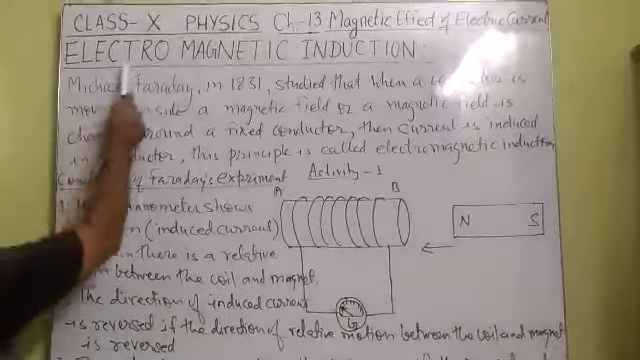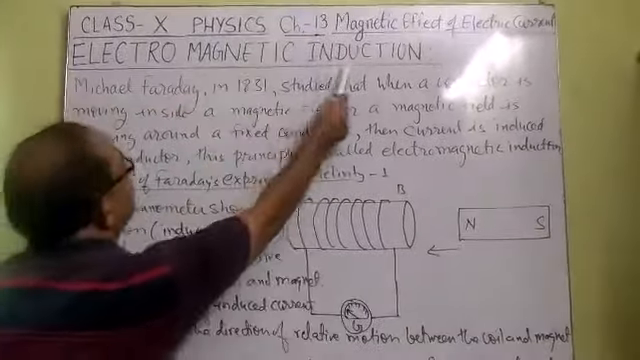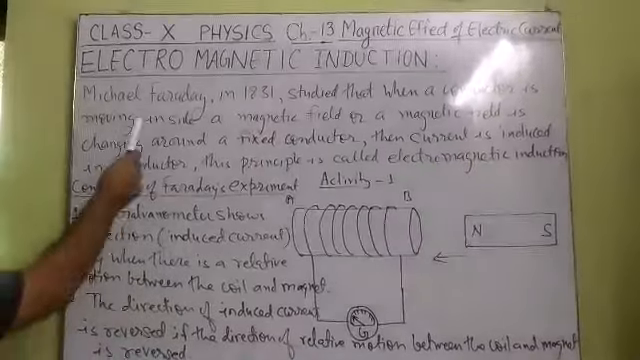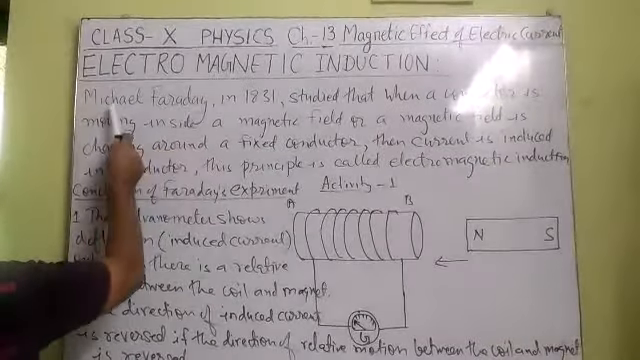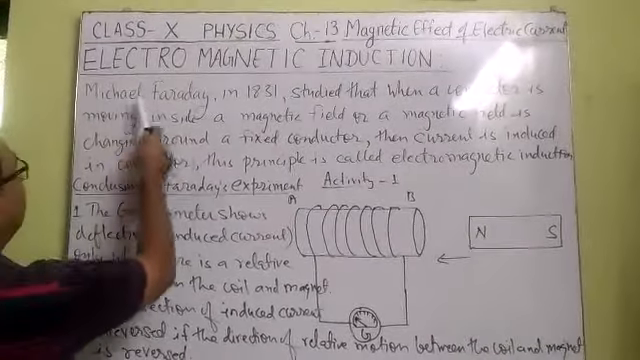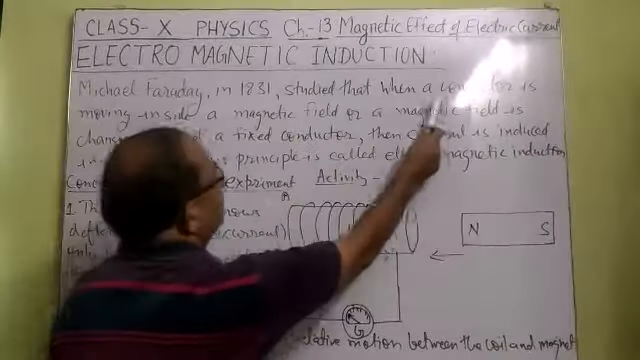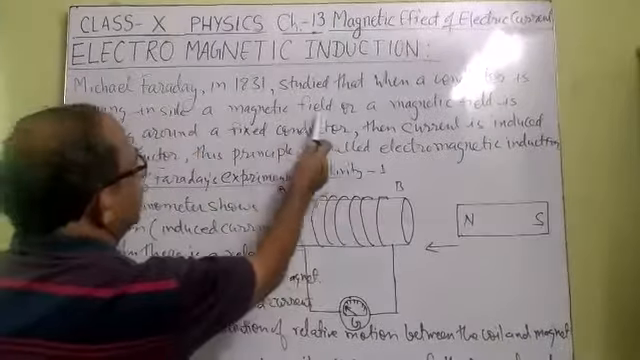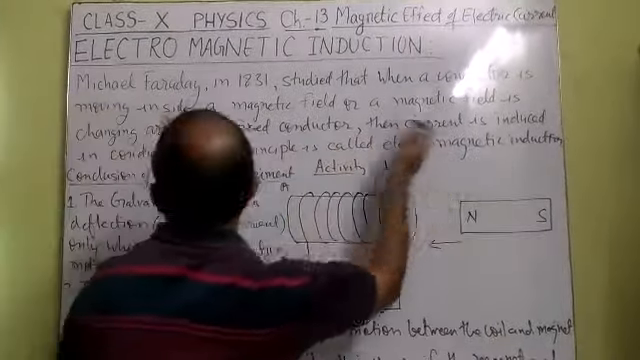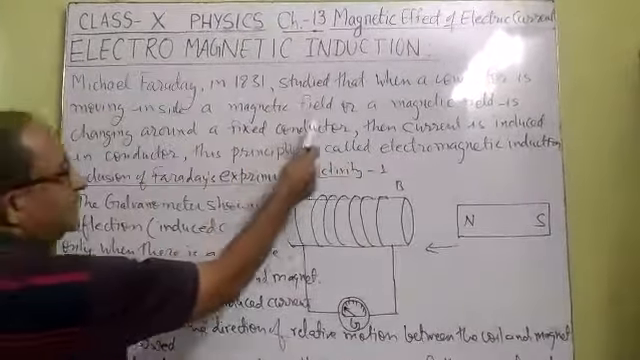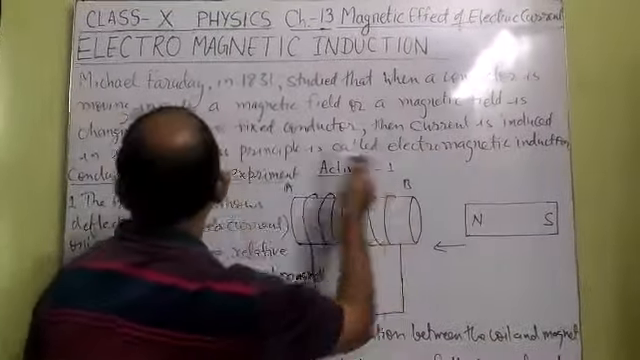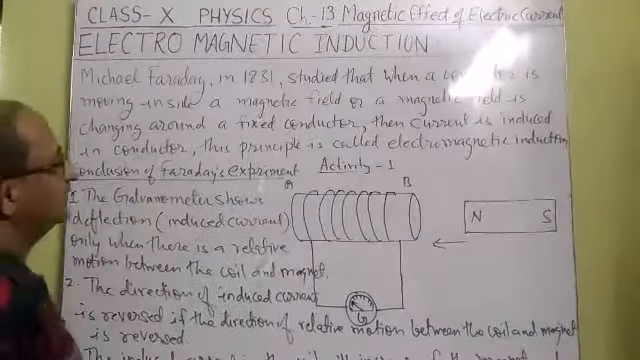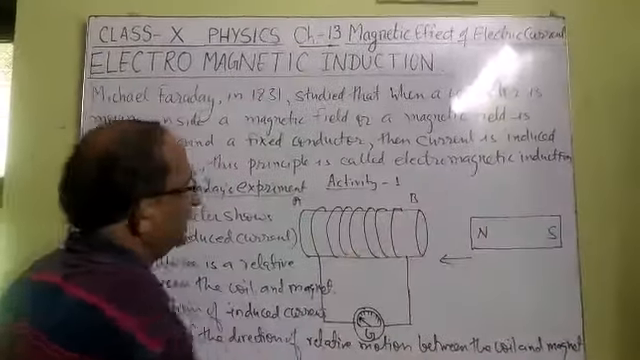We shall discuss the principle of electromagnetic induction. In 1831, the English scientist Michael Faraday studied that when a conductor is moving inside a magnetic field, or a magnetic field is changing around a fixed conductor, then current is induced in the conductor. This principle is called electromagnetic induction.